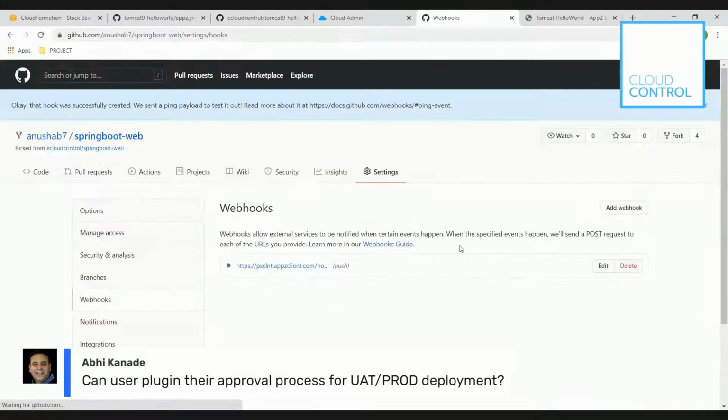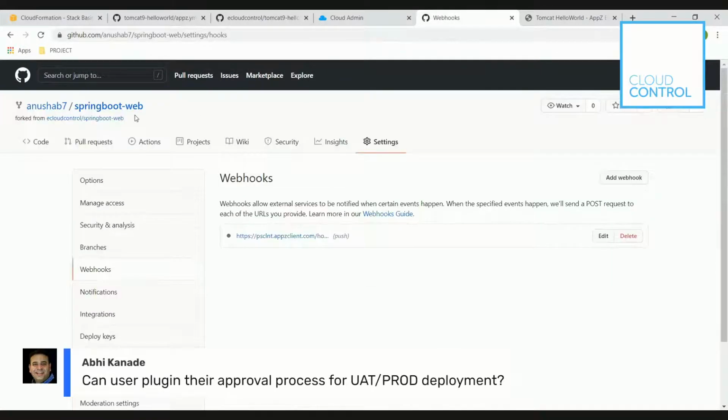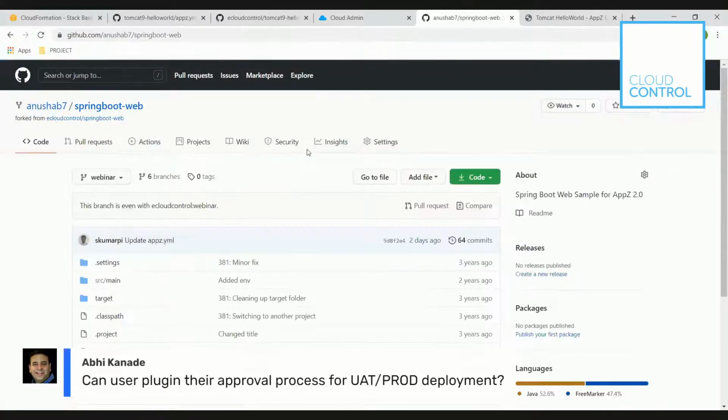The AppG platform, as I mentioned, comes with complete control in place. We have our own approval workflow, which the enterprise can adopt. We also recommend that Git provides some approval workflow for the PR merging process as an additional layer.